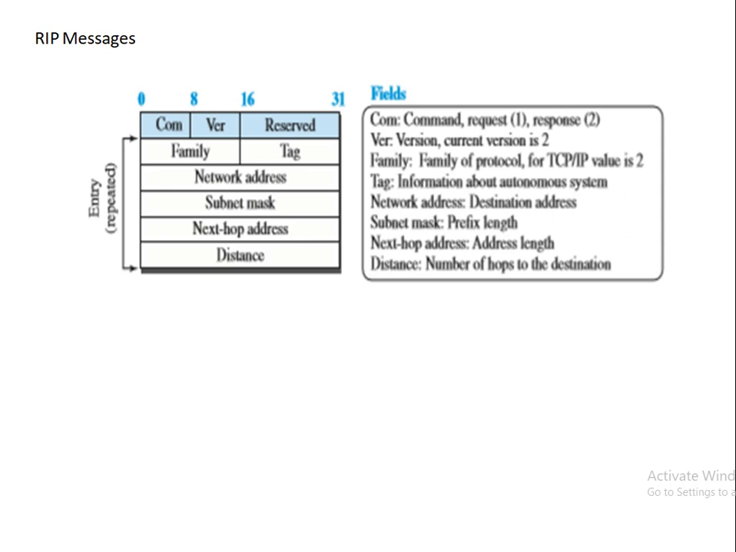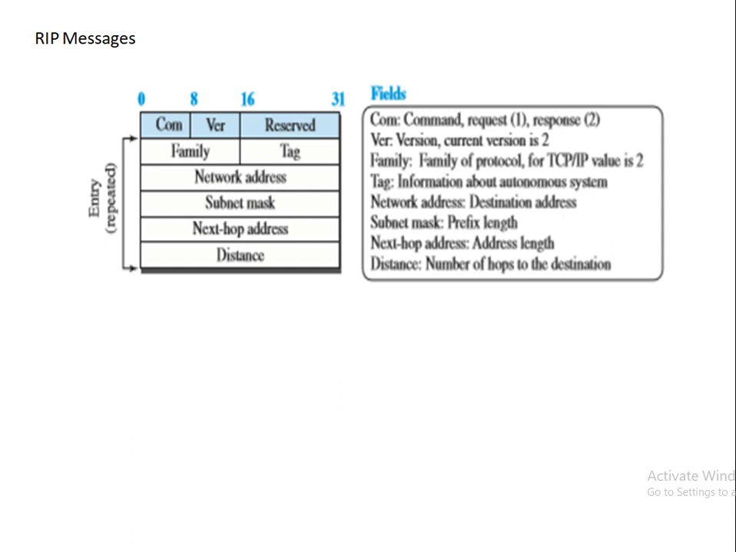Now RIP messages. Two RIP processes, a client and a server, like any other process, need to exchange messages. The message format is as shown in the figure, which has COM, VER, reserved, family, tag, etc. COM means command. If it is a request, the value will be 1. Response, the value will be 2. The version will be 2, which is what is currently used. Family, whether you are using TCP/IP, if so, then the value is 2. Now tag, which has the information about the autonomous system.